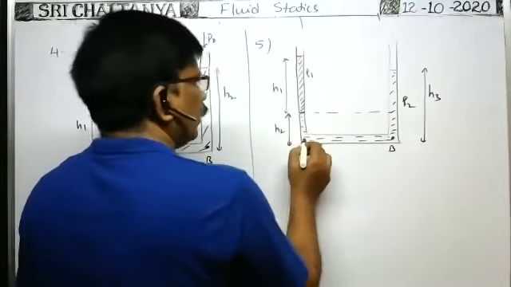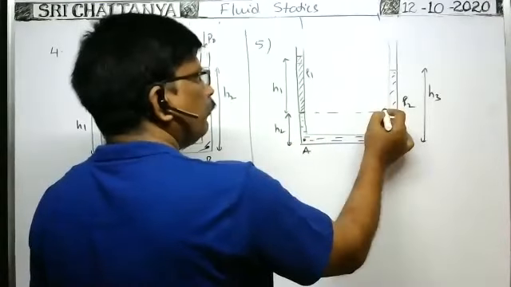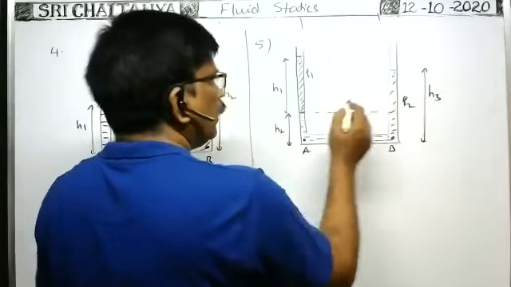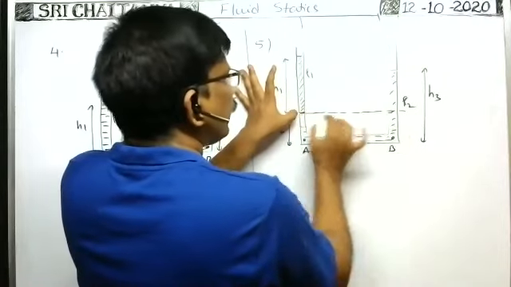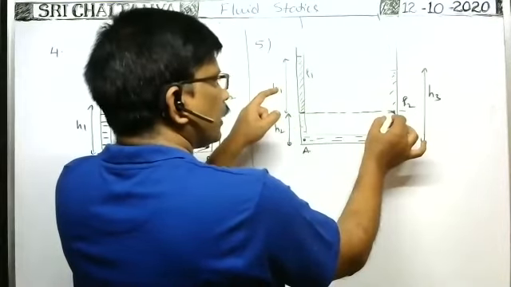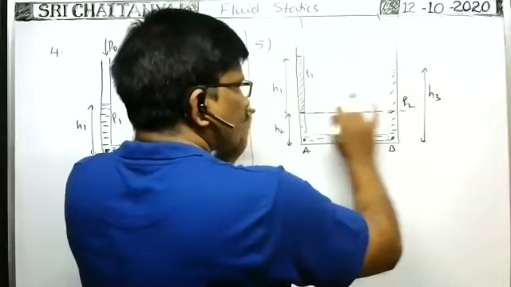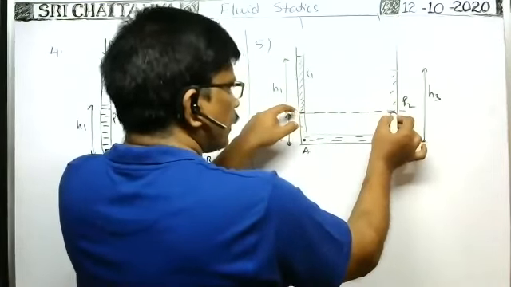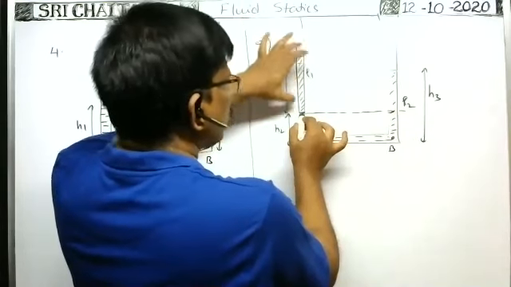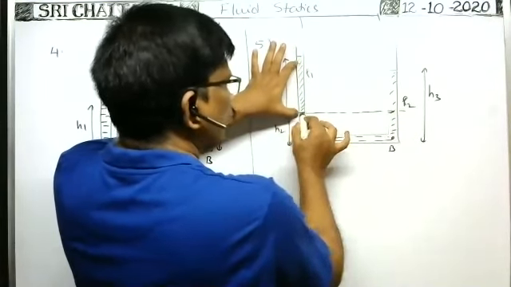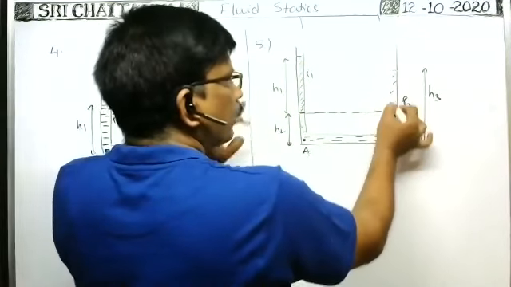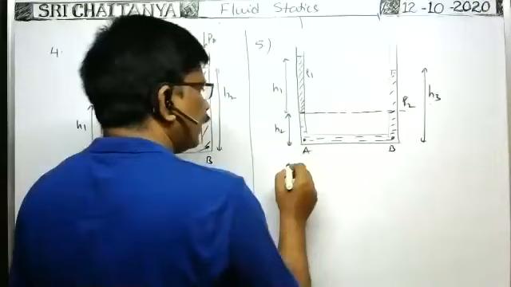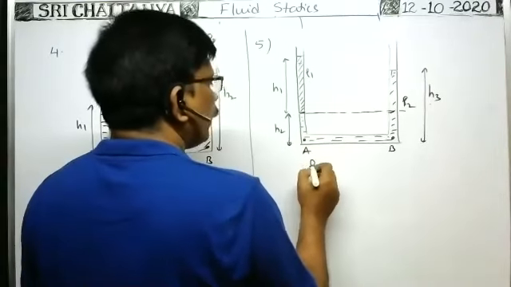Now you see, we can take it like this also. If we take this distance as H3, how can we do it? Here, as this liquid and this liquid are both the same, take this as the lowest reference line. At this point, both are at the same pressure because these two points are at the same horizontal level. At this point, pressure means P0 plus H1 ρ1 g. Here, P0 plus H3 ρ2 g we can write. But H3 is not from this point. From this point they have given. That's why the pressure at this point under equilibrium.